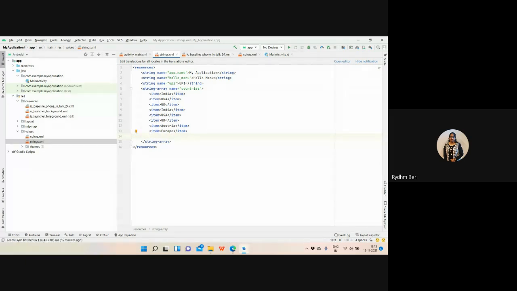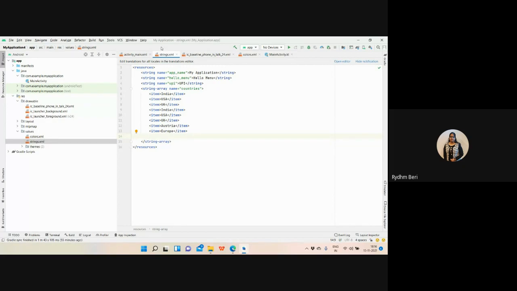Any dummy countries I'm taking, right? And I want to store the data and I want to show the data in my spinner, right? So I'm going to show how to show the data in the spinner.